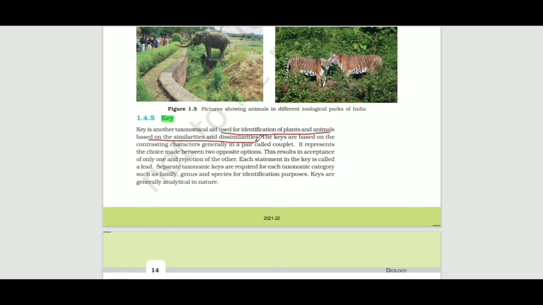Keys are based on contrasting characters, generally in pairs called couplets.